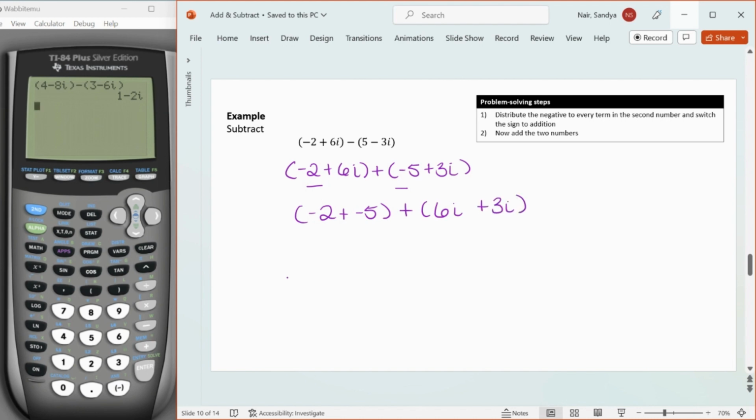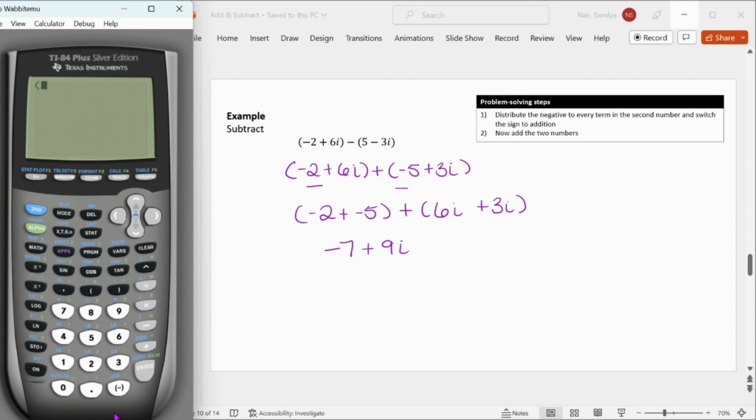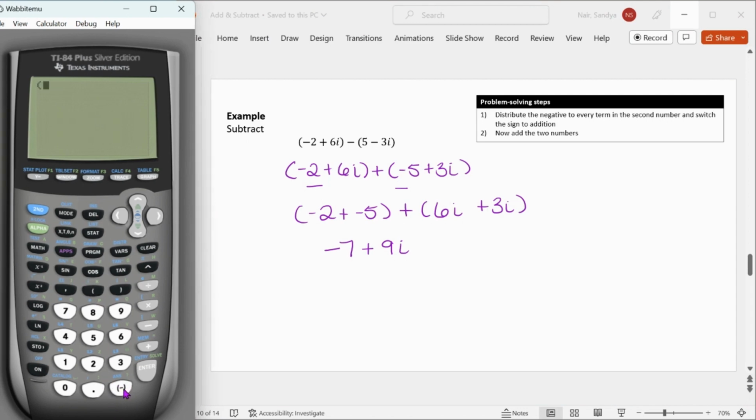So negative 2 plus negative 5 is negative 7, plus 6i plus 3i is going to be 9i. Let's make sure that we did this correctly using our calculator. So we have negative 2 plus 6i, and then minus 5 minus 3i. So when we hit enter, it gives us our answer, which is negative 7 plus 9i.